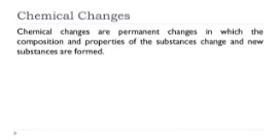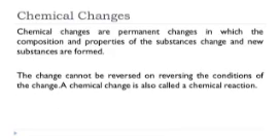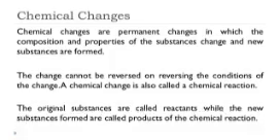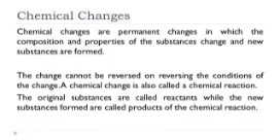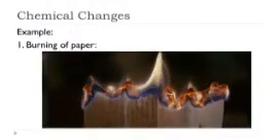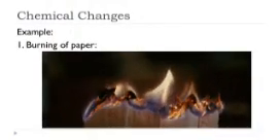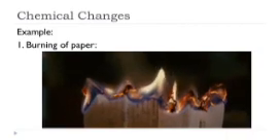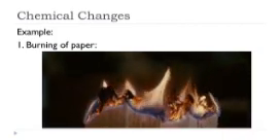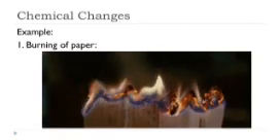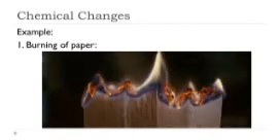Chemical changes are the permanent changes in which the composition and properties of the substance change and new substances are formed. The change cannot be reversed on reversing the conditions of the change. A chemical change is also called a chemical reaction. The original substances are called reactants, while the new substances formed are called products of the chemical reaction. For example, burning of paper. When we burn paper, carbon dioxide, water vapor, and ash are produced. We cannot get back the paper from this.